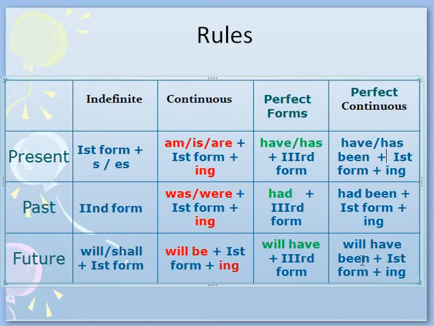In indefinite tenses, we use the first form in present, but with present singular nouns like he, she, it, we add s or es, as in he plays cricket. In past indefinite tense we use the second form of the verb, as in he worked. And in future indefinite tense we use shall or will with the first form of the verb, as in I will play.